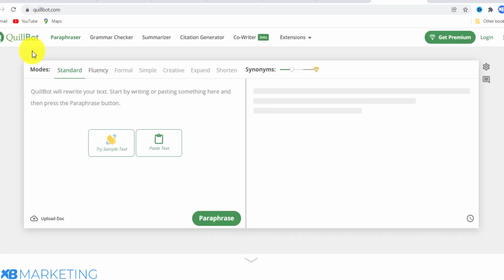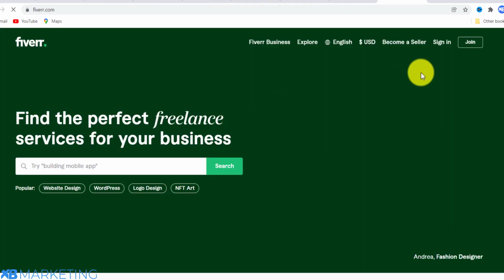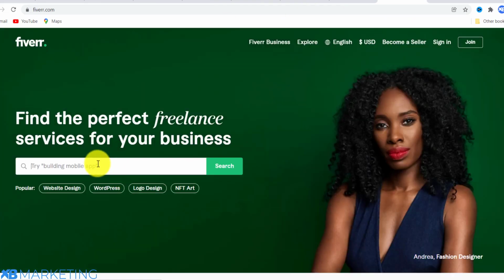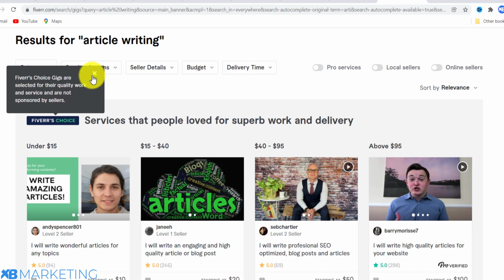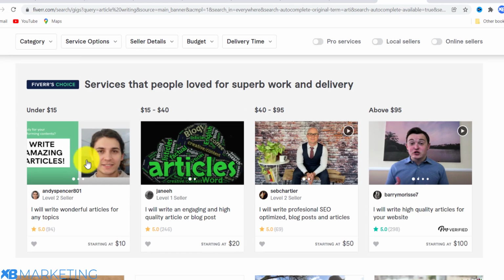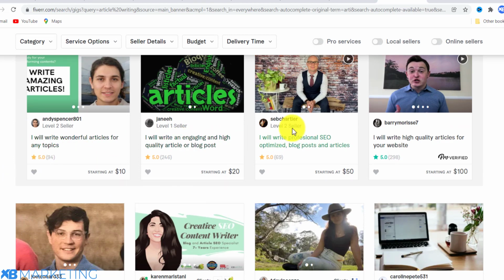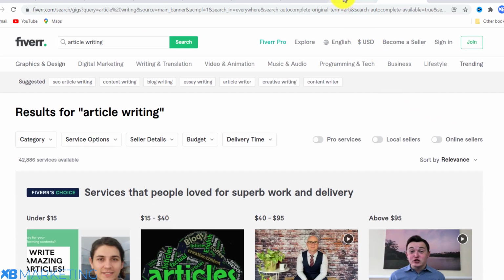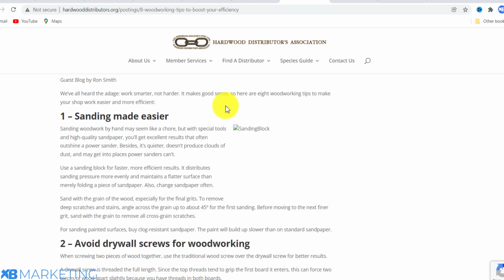You can come to a website called quillbot.com. You can use this website to rewrite the article if you don't want to manually write it. And if you don't want to use AI to rewrite the article, you can come onto Fiverr. If you type in article writing, you can see a lot of sellers that are charging $5-10 to write articles. You can send the article to them to rewrite it for you. That is another option you have if you don't want to write the articles yourself.